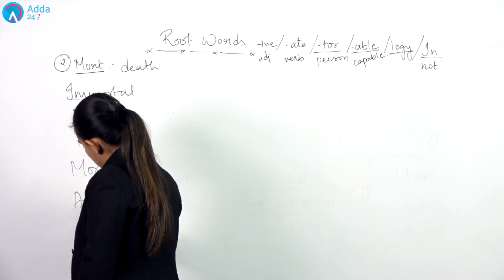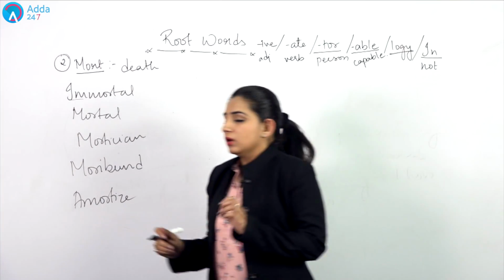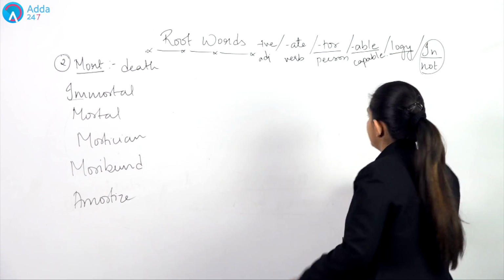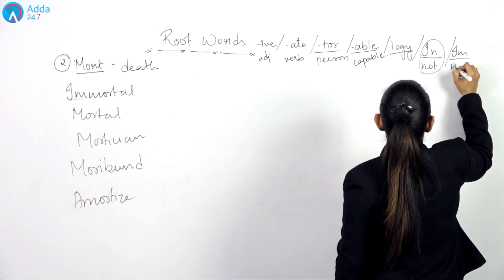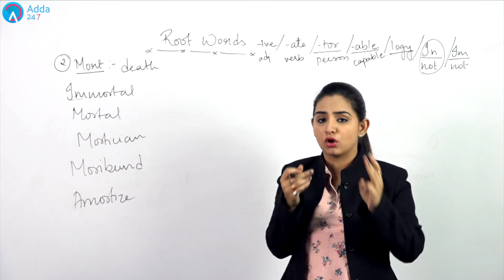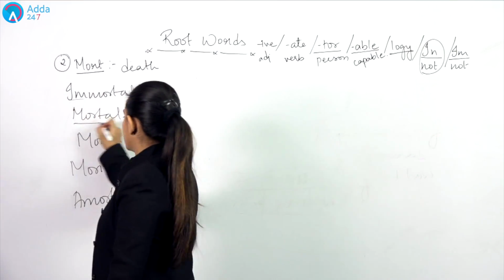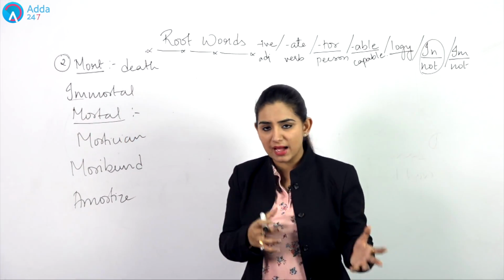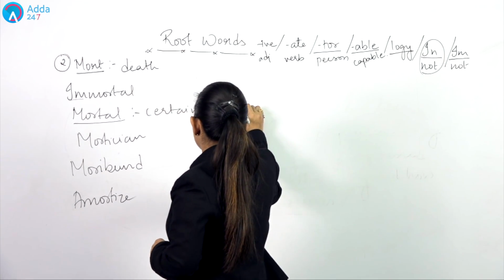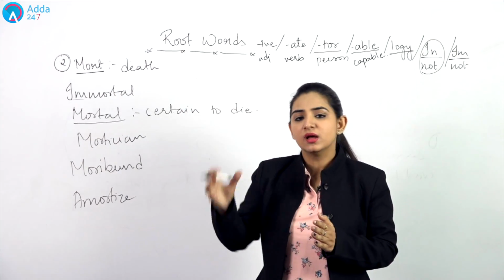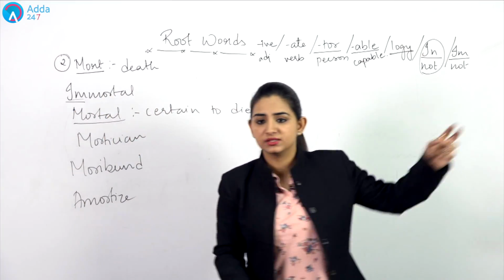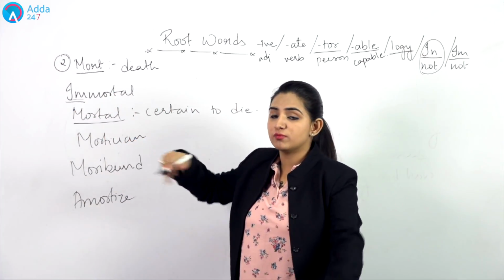Then we have amortize. Now, the first thing, as I told you, as we use in as not, similarly we use im as not as well, right? So, in, im, ill, all the three mean not, negate something. Similarly, when I say mortal, mortal means something which has an end, because man is mortal, right? Man is mortal, that means man is certain to die, certain to end. That means this will end one or the other day. Similarly, if I add im to it, this shows not.